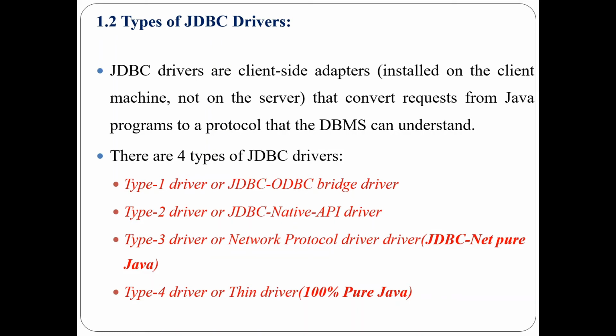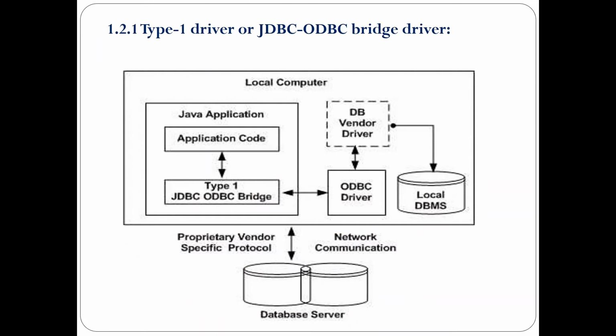In detail, we'll see, in this slide, we are discussing the type 1 driver, that is the JDBC-ODBC bridge driver. In the type 1 driver, the JDBC bridge is used to access the ODBC driver, that is the Open Database Connectivity driver, installed on each client machine. Using Open Database Connectivity or ODBC requires configuring on your system a data source name that represents the target database.